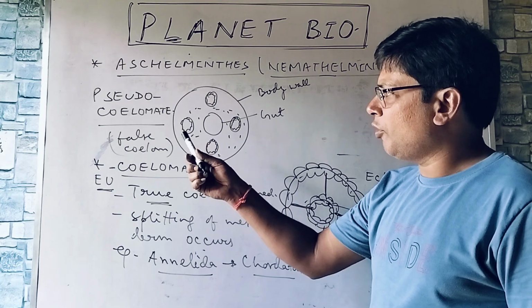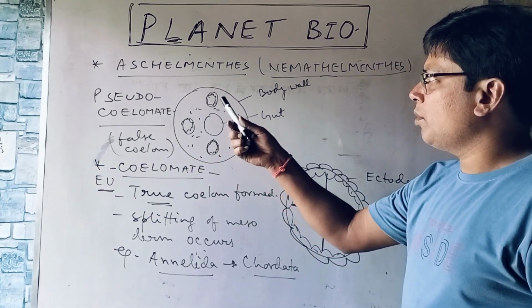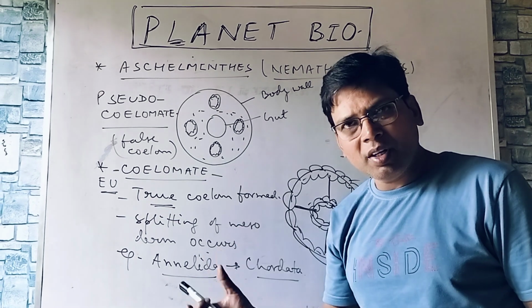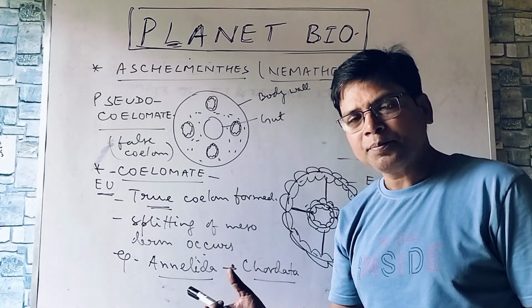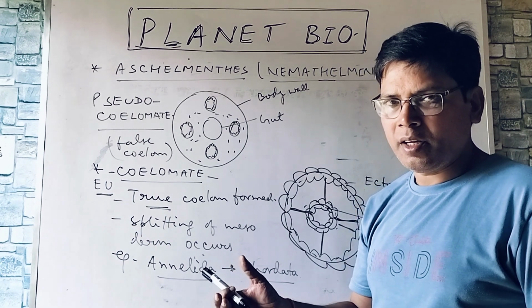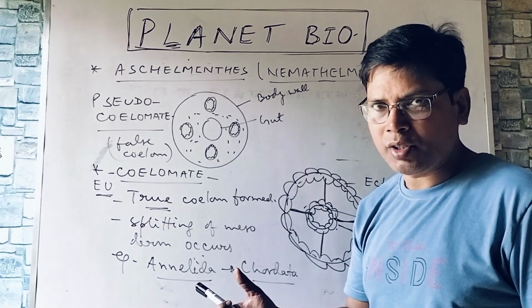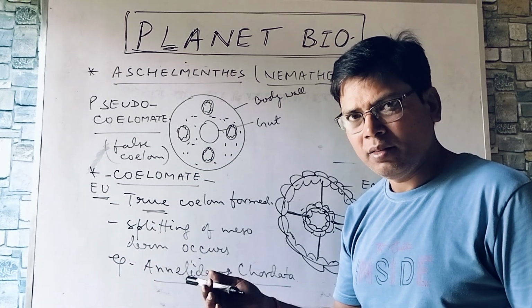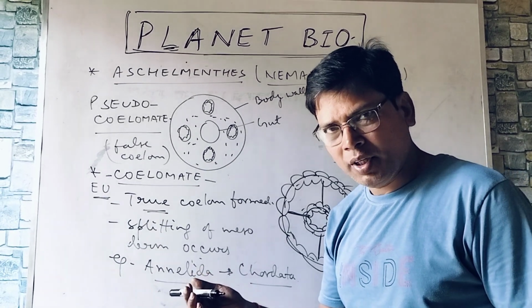If falsely formed, then pseudocoelomate, example aschelminthes, nemathelminthes, or roundworms. If not properly formed or absent, then some animals are there, Porifera, Cnidaria or Coelenterata, and Platyhelminthes. They belong to which category? Acoelomate. Okay.